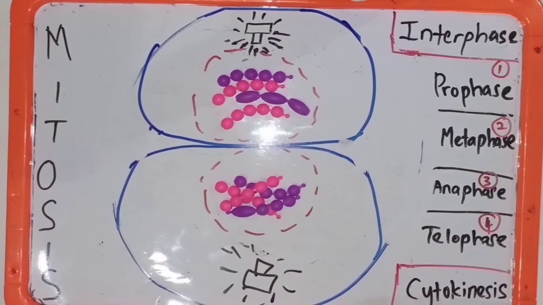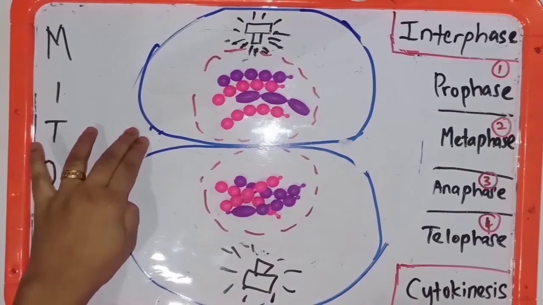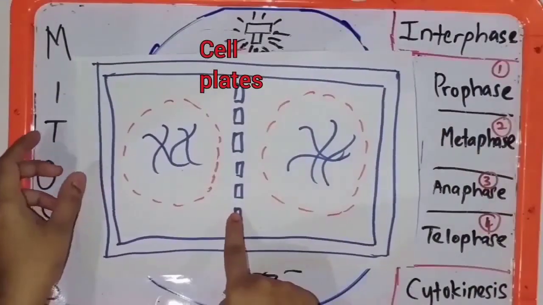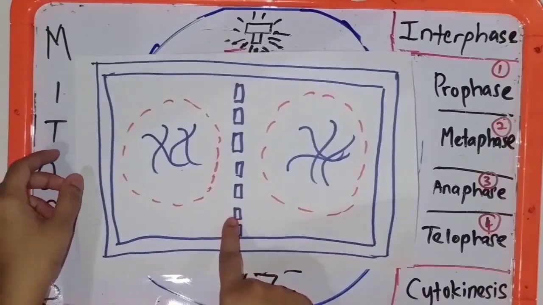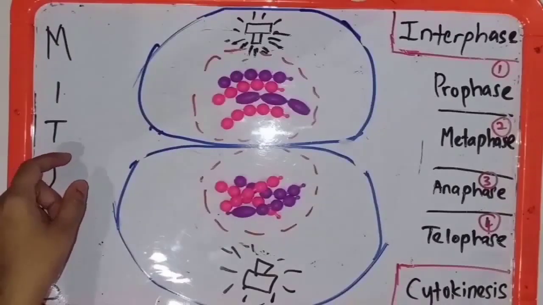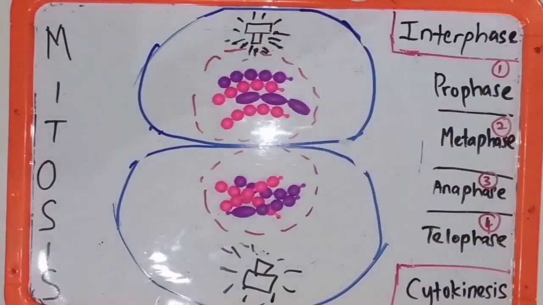The differences of mitosis in animal cells and plant cells. In the animal cell, a cleavage furrow forms during cytokinesis, but for the plant cell, a cell plate forms during cytokinesis. Another difference is that the animal cell has the aster and the centriole, but the plant cell does not have the aster and centrioles.